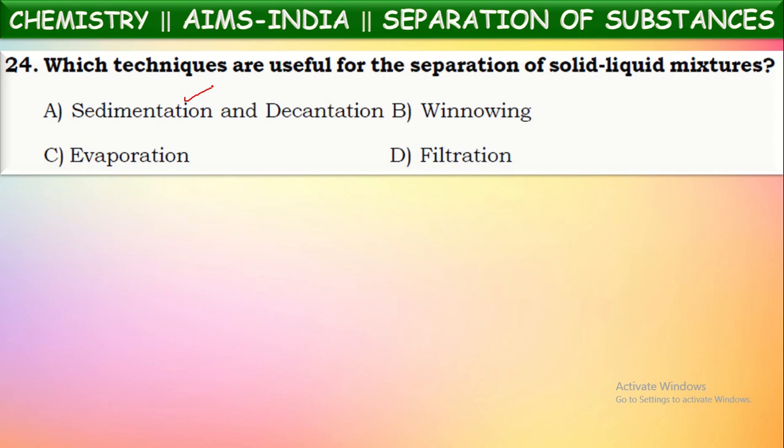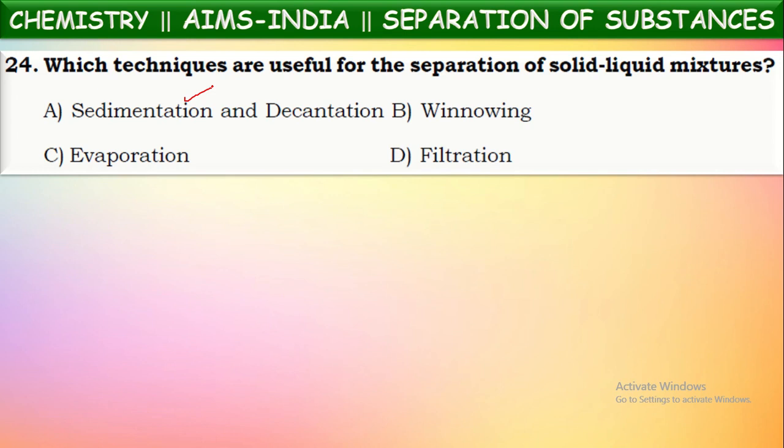That we call sedimentation. Then the pure liquid will be separated into another container slowly by tilting the container. That we call decantation. So there we are separating a solid component from the liquid component. Okay, this is correct. Next one, winnowing.